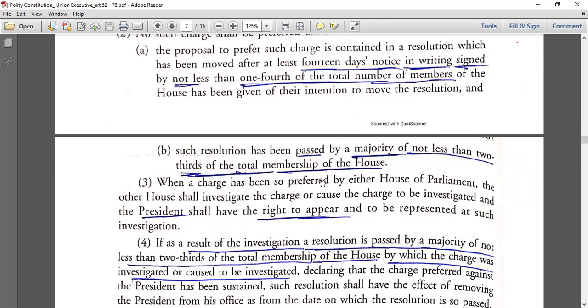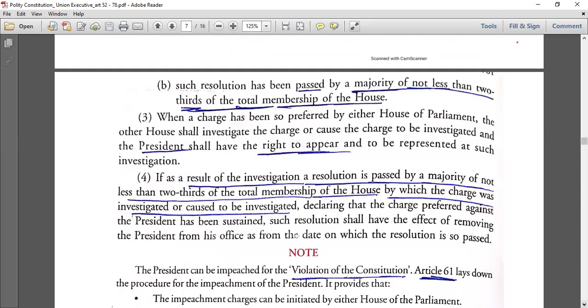Then when a charge has been so preferred by either house of the parliament, the other house shall investigate. So any house can do it. By the way, here any house can do it. Is it Lok Sabha, Rajya Sabha? Any house can do it. One house does it, the second house has to investigate the charge or cause the charge to be investigated. And there, while investigation, the president shall have the right to appear and to be represented at such investigation. So these are all from Constitution, mind it. These are all mentioned in Constitution. If they say these are coming from some rules of Lok Sabha, some rules, no, it will be a wrong statement. Rules are different. We'll come to that.